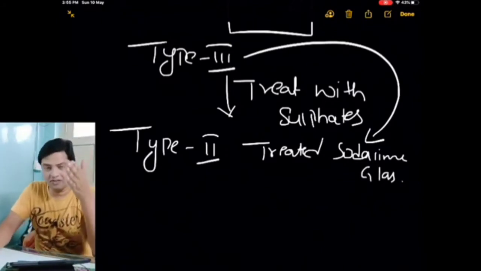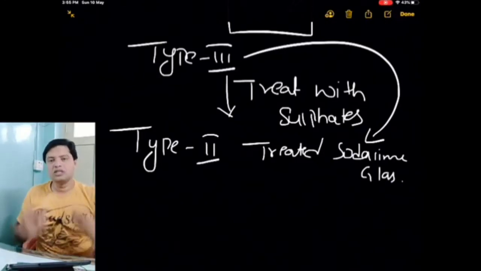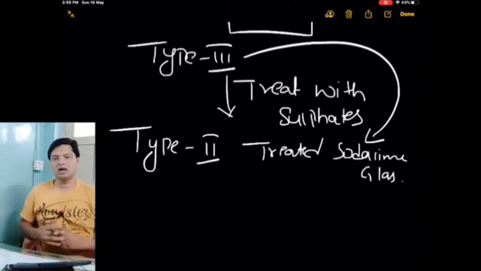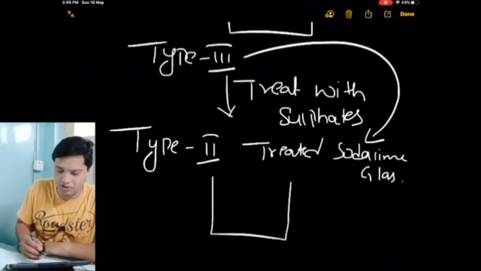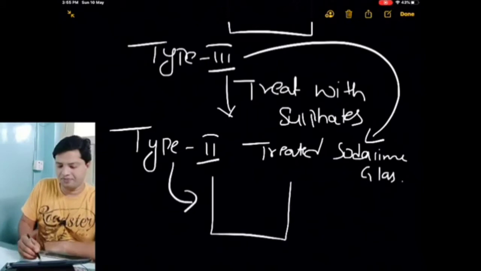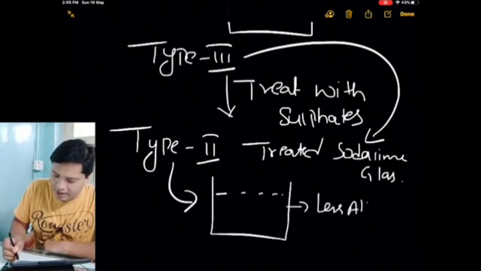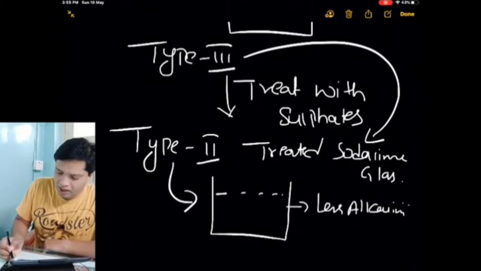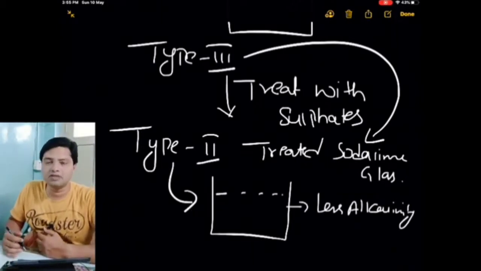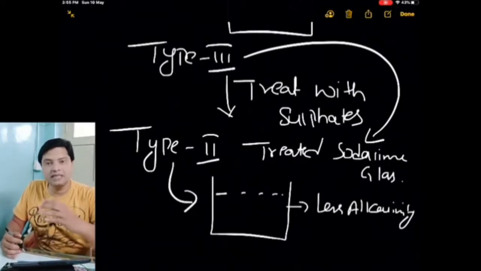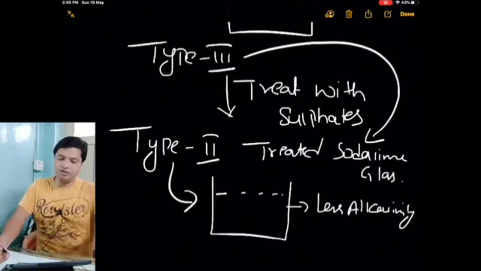What these sulfates will do is form a layer at the surface of the glass. Due to this layer, there will be less leaching, or less increase in alkalinity. What that means is, if you keep your solution in type 2 glass, it will impart less alkalinity, because all the alkaline chemicals present at the surface of the glass are being treated by the sulfates. It will impart less alkalinity compared to type 3 glass.